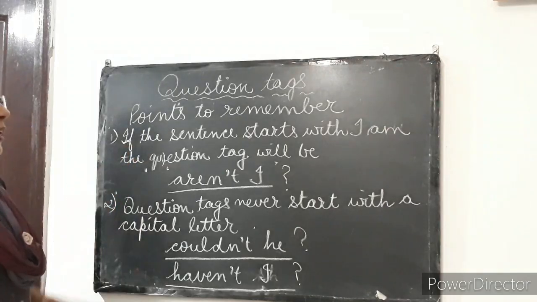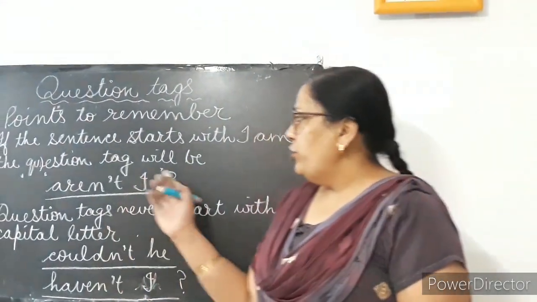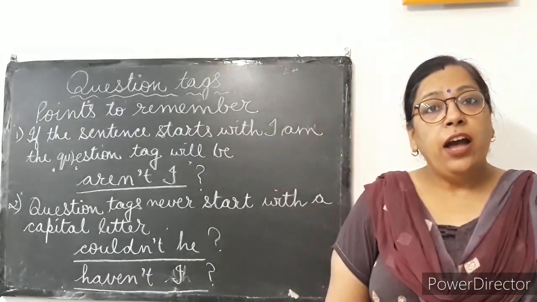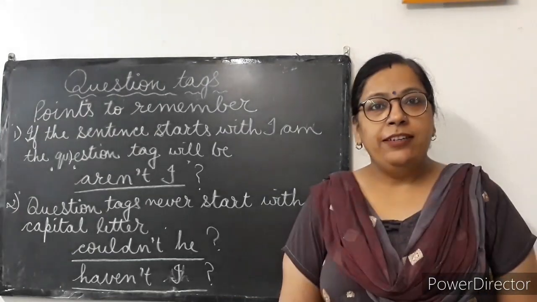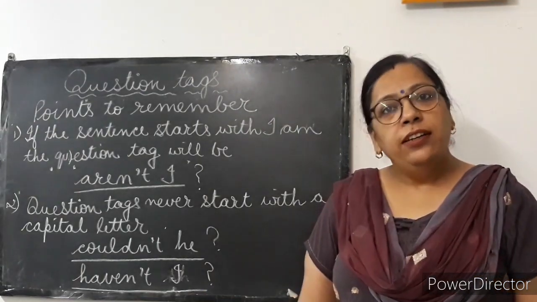Points to remember. If the sentence starts with I am, the question tag will be aren't I. I am teaching you, aren't I? Question tags never start with a capital letter. Couldn't he? Haven't I? Wasn't he? Like this.